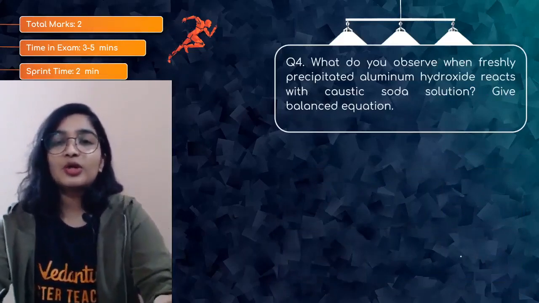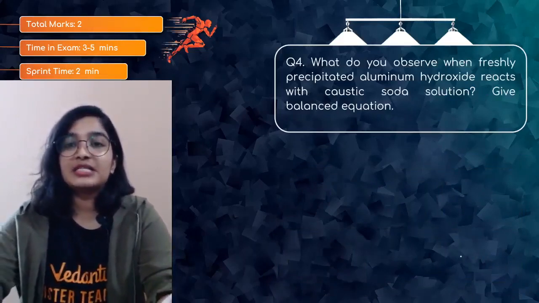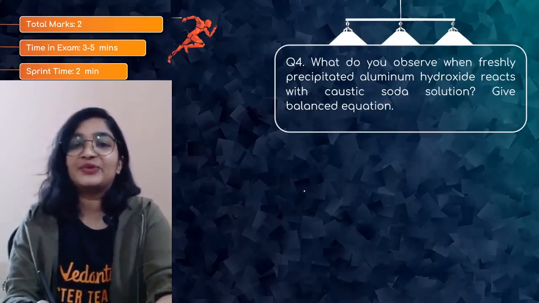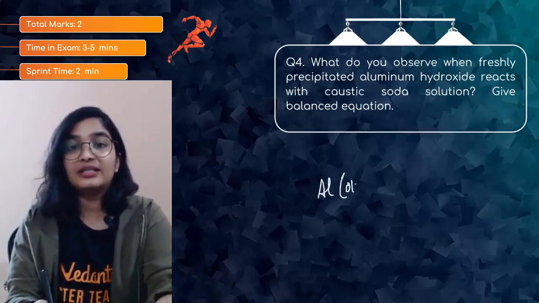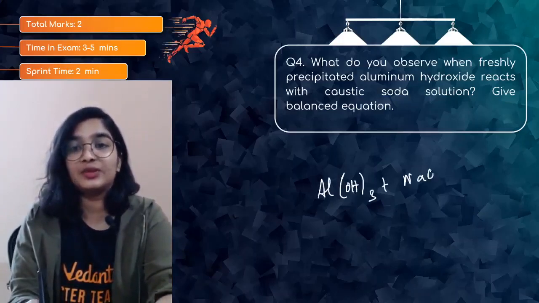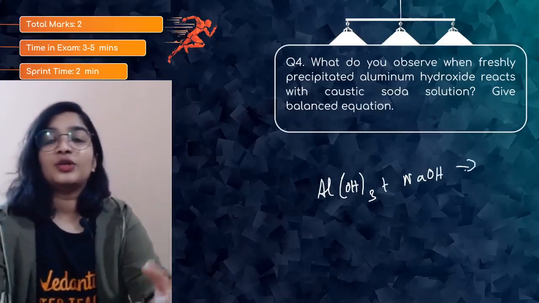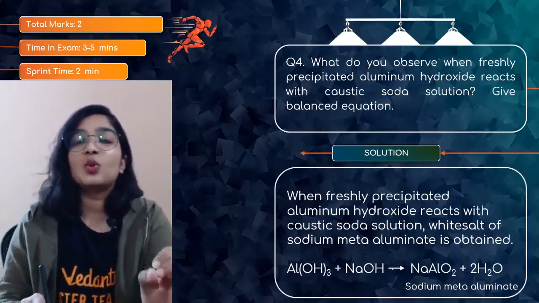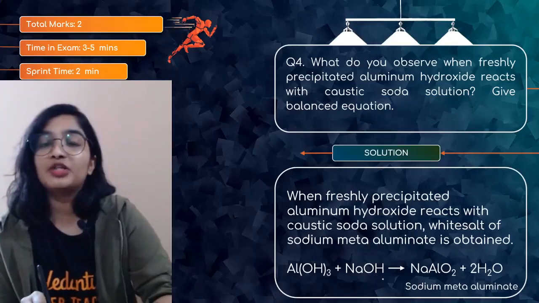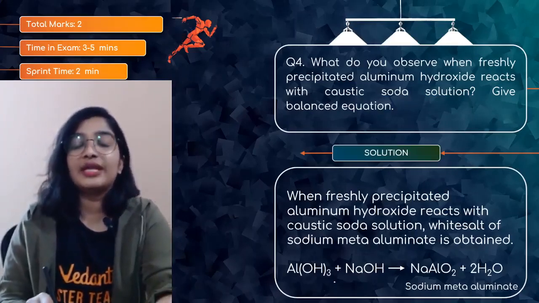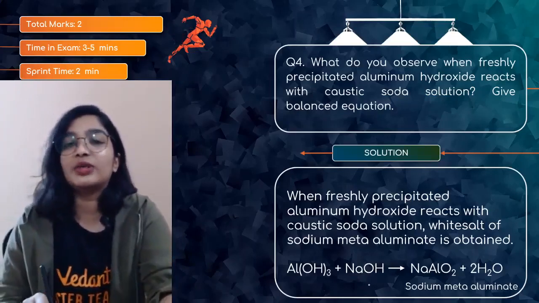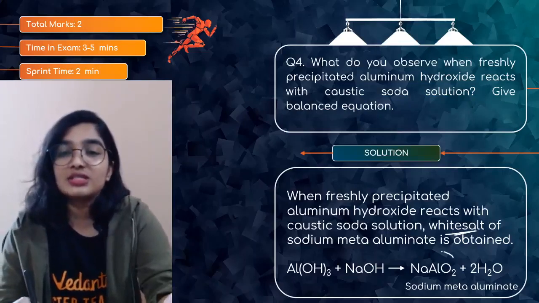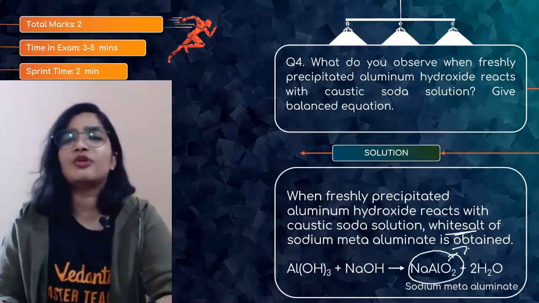Question number 4. What do you observe when freshly precipitated aluminium hydroxide reacts with caustic soda? So aluminium hydroxide, Al(OH)3 plus NaOH. What do you think will be the reaction? Al(OH)3 with NaOH, you will get sodium aluminate along with the formation of water. So Al(OH)3 plus caustic soda, that is sodium hydroxide, you will get the white salt of sodium meta-aluminate, along with the formation of water.